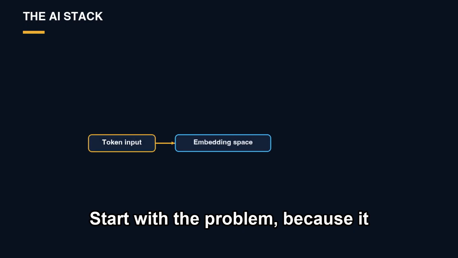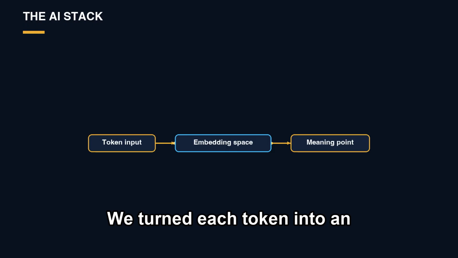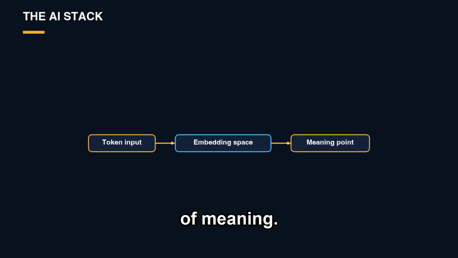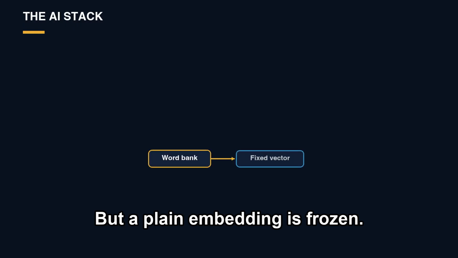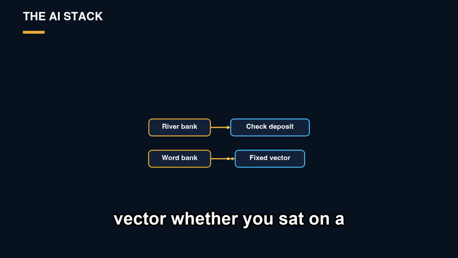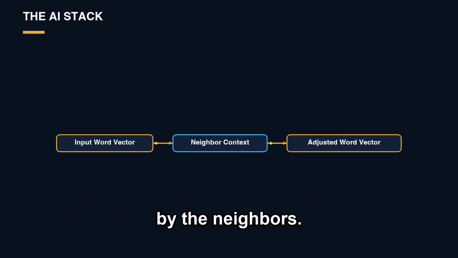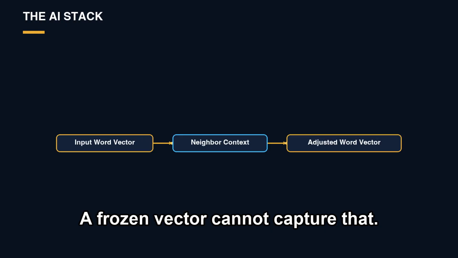Start with the problem, because it grows straight out of the embeddings episode. We turned each token into an embedding, a point in a space of meaning. But a plain embedding is frozen. The word bank gets one fixed vector whether you sat on a riverbank or deposited a check at one. Same word, opposite meanings, decided entirely by the neighbors. A frozen vector cannot capture that.